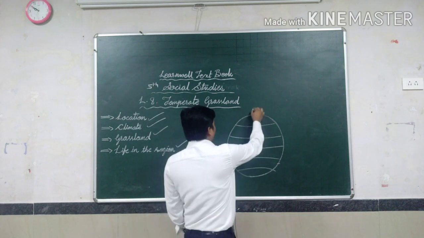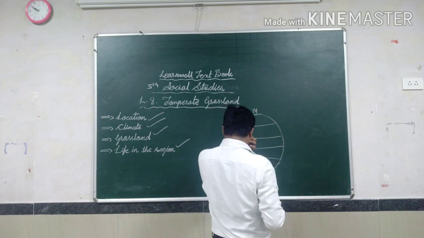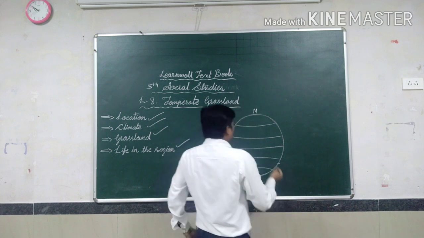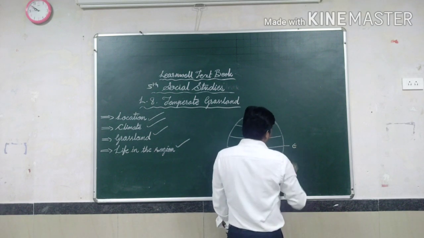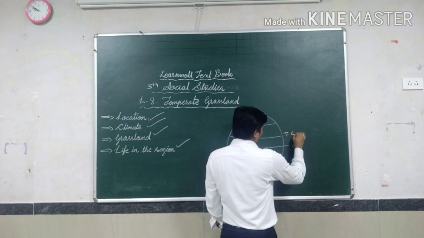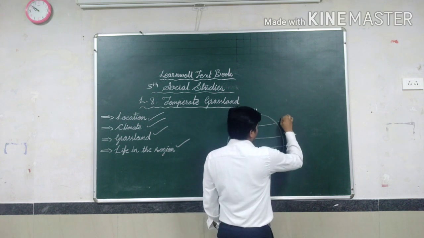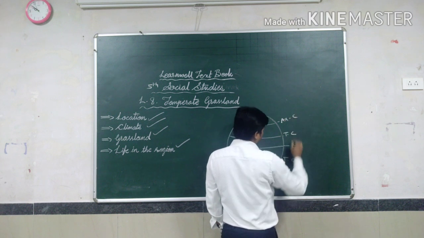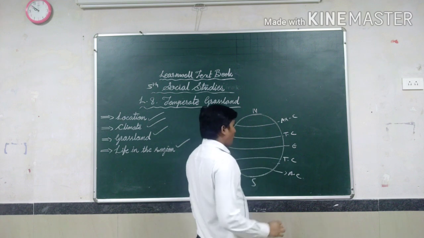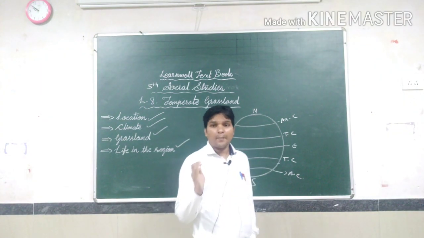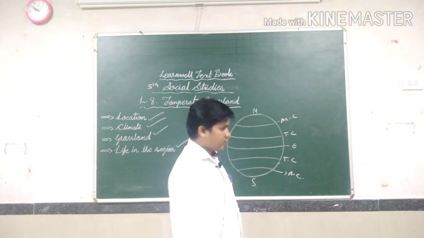So I have already drawn the world map here. First, everyone knows this is the equator, isn't it? This is the Tropic of Cancer. This is the Tropic of Capricorn. This is the Arctic Circle. This is the Antarctic Circle. Now I am going to discuss the temperate grassland. Where is it situated? Now I am going to identify this place.